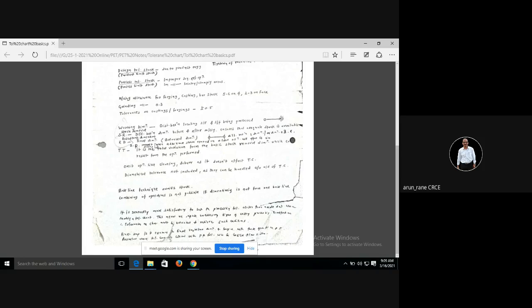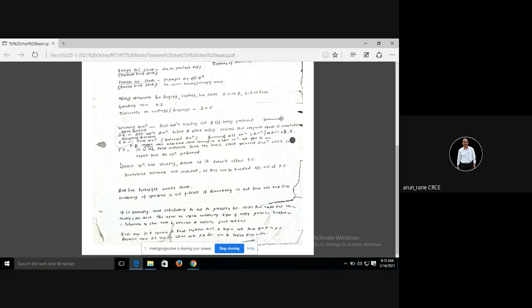It is also called the final dimension, or the balanced dimension. Resultant dimension, final dimension, or balanced dimension. When you are machining from both sides, here it is machined, and this face is also machined. Since both the faces are machined, you get the resultant dimension because of these two operations. That is what is called the resultant dimension or balance dimension.